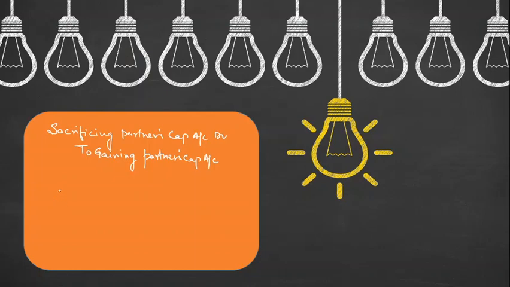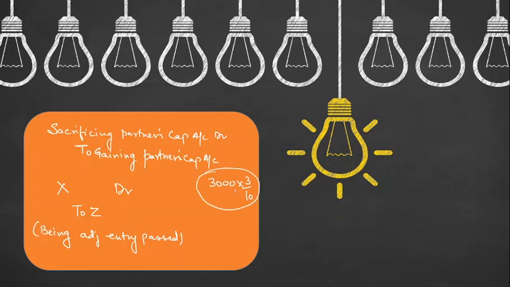So the journal entry will be X debit to Z. Okay, being adjustment entry passed. Fine. So here how I'm going to calculate the amount. I got 3000 there, and I know the sacrificing and gaining is 3 by 10. So this way I'm going to calculate the amount here. So it comes to 900. So my journal entry is X debit 900 to Z.